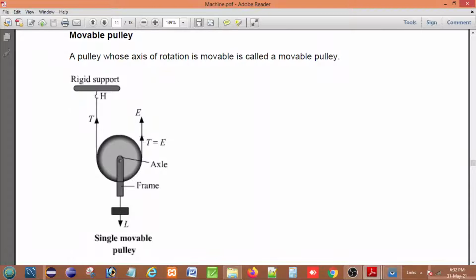When a rope or effort is applied in that direction, the position of the axis always changes, and that's why it is called a single movable pulley. I repeat again, a pulley whose axis of rotation is movable is called a movable pulley. Here we are showing the example of a single movable pulley.